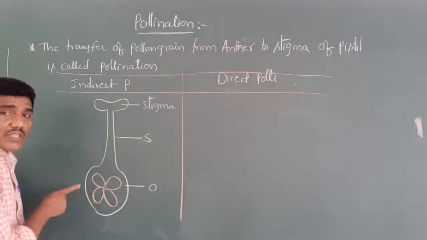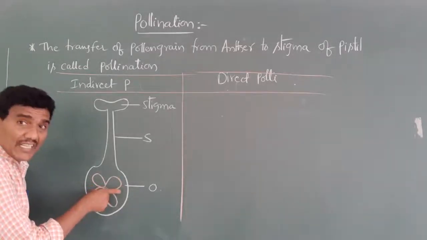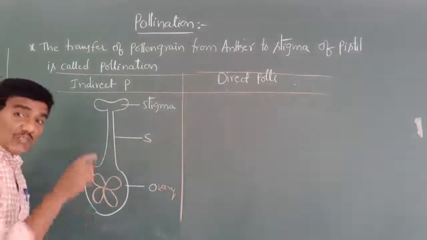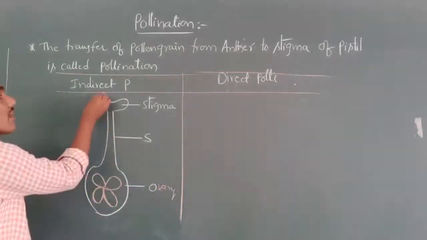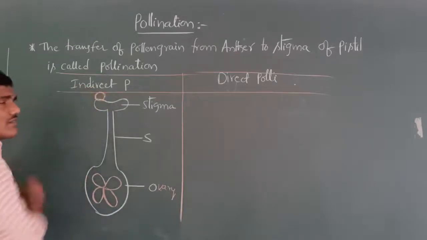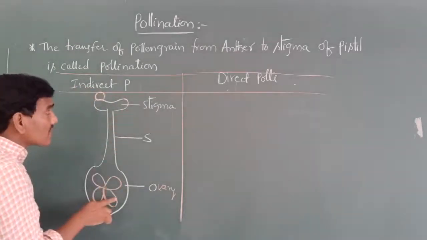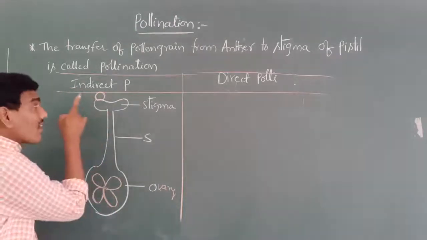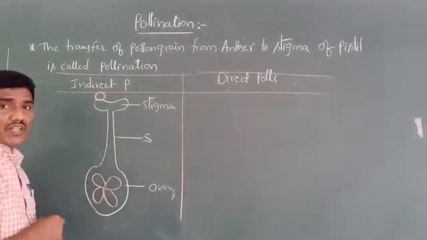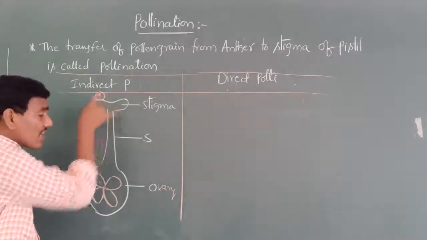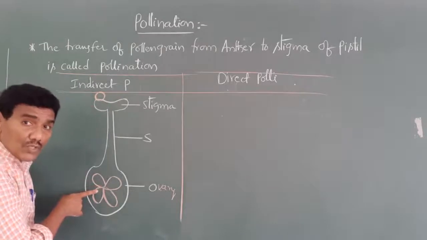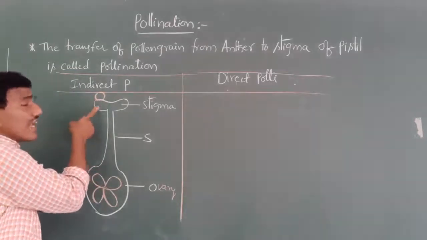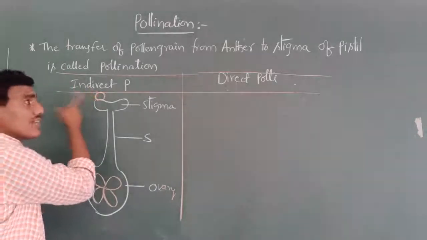In angiosperms, the ovules are embedded inside the ovary. That's why the pollen grains fall on the stigma. This type of pollination is also known as indirect pollination. Why is it called indirect pollination? In that condition, the pollen grains do not fall directly on the ovule. The pollen grains fall on the stigma. That's why it is also known as indirect pollination.